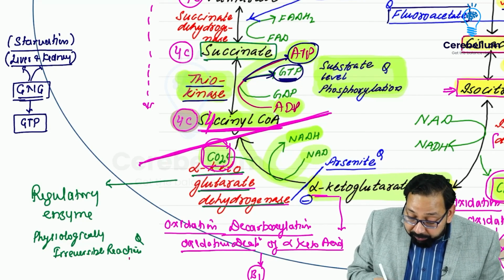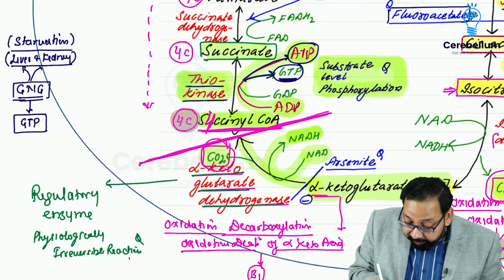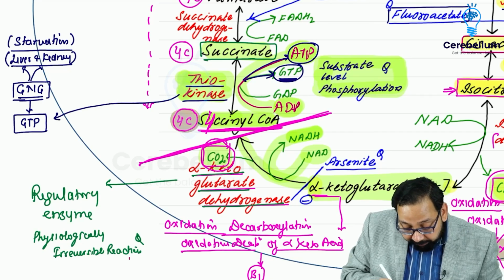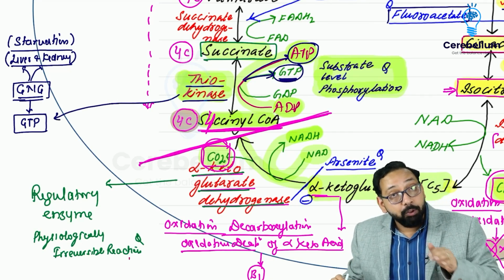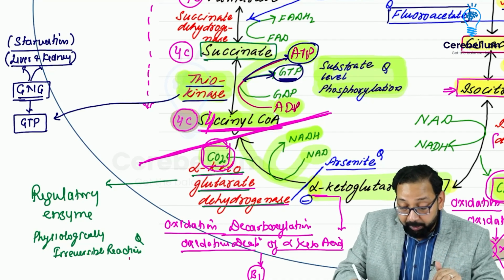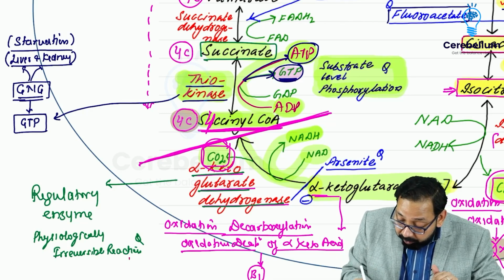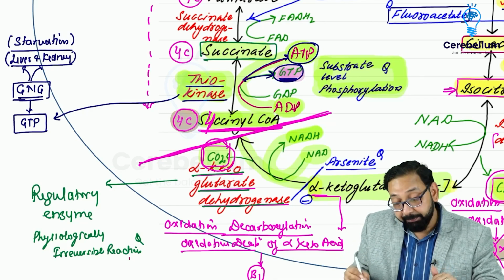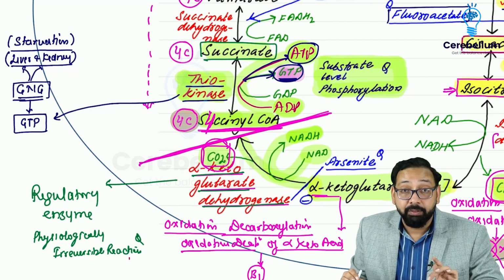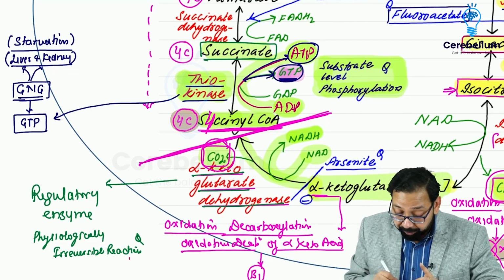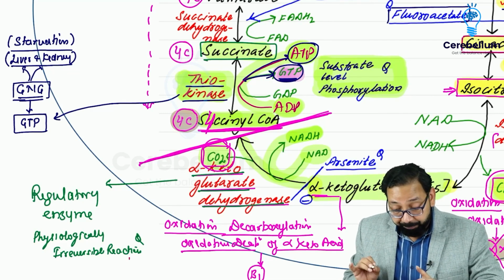So during starvation in liver and kidney, this thiokinase will produce GTP. Normally it produces ATP. So this GTP production is a specific feature. That's why in books they have mentioned this GTP. So don't get confused. Questions are asked. You will solve the question according to the concept.